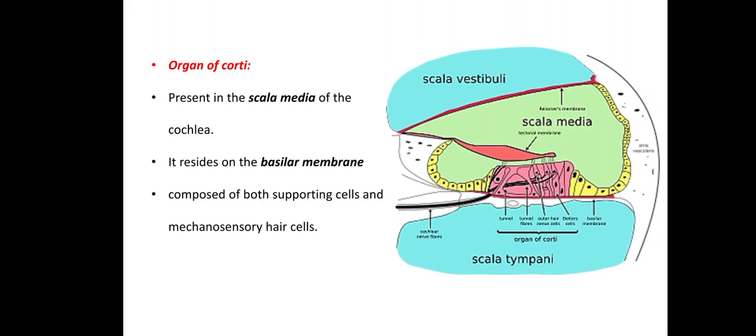So in scala vestibuli and scala tympani there is the same liquid, known as perilymph, while in scala media there is endolymph, which contains a high concentration of potassium ions. The endolymph helps to regulate the electrochemical impulses of the auditory hair cells. The organ of Corti is composed of both supporting cells and mechanosensory hair cells.